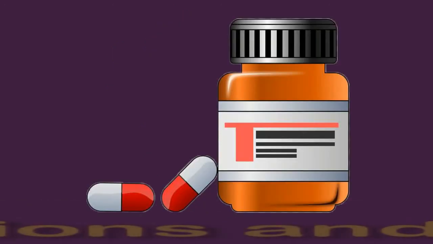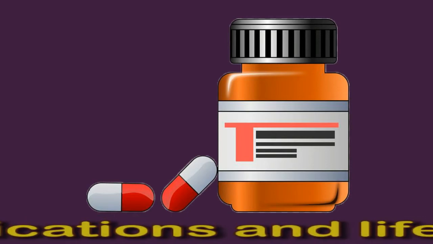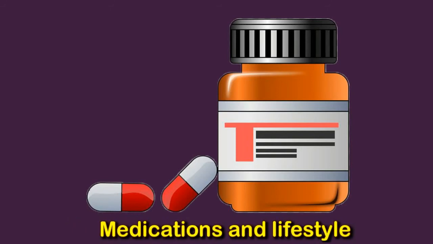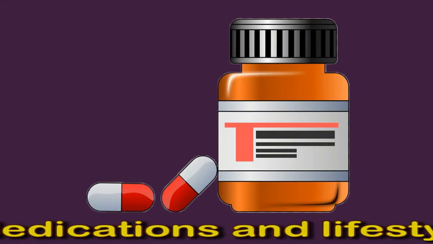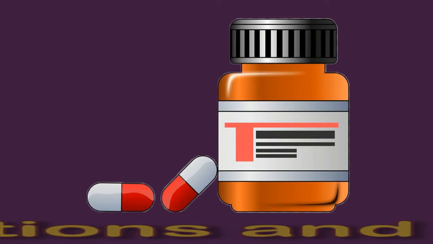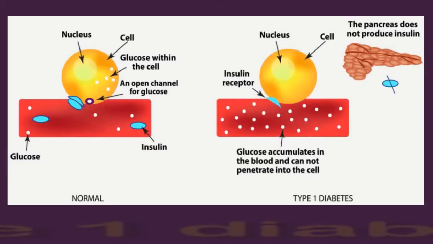Medications and lifestyle. Other possible connections between rheumatoid arthritis and type 2 diabetes involve medications and lifestyle factors that can act as risk factors for both conditions. Certain medications such as corticosteroids can increase the likelihood of developing type 2 diabetes. Also, rheumatoid arthritis might lead to a person having a more sedentary lifestyle, which is a risk factor for type 2 diabetes.